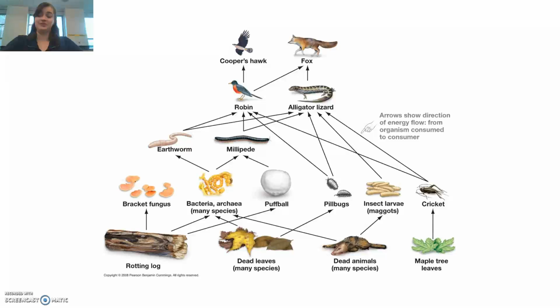Not only can decomposers get their energy from past consumers, but they can also get their energy from past producers. So, things such as dead leaves or rotting logs and dead plants can also be broken down by fungi, bacteria, and the rest, and also restart the food web.